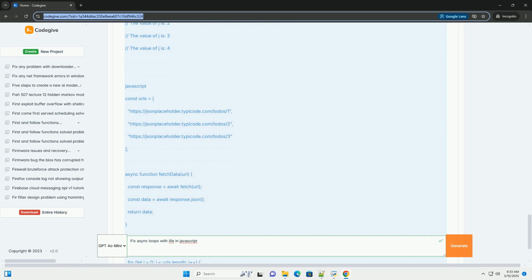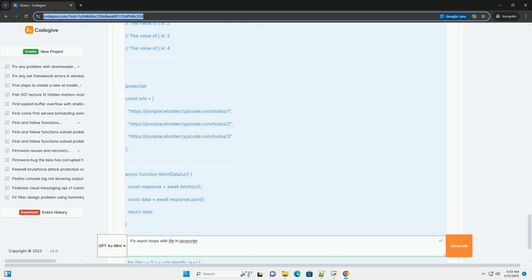Error handling is crucial. Always include robust error handling in your asynchronous code. Choose the right approach. Decide whether you need sequential execution, using await directly in the loop, or parallel execution, using IIFEs, map, and Promise.all, based on your specific requirements.